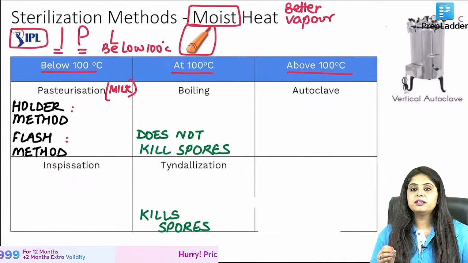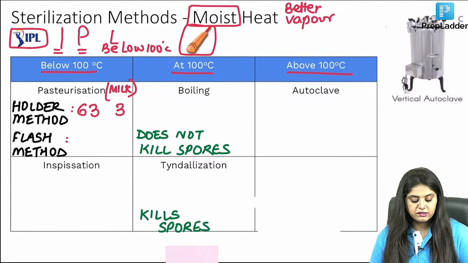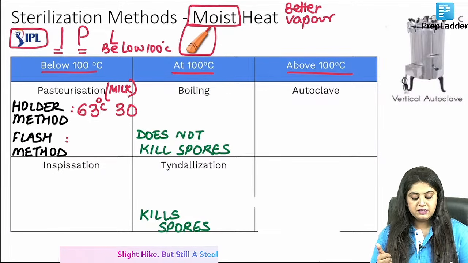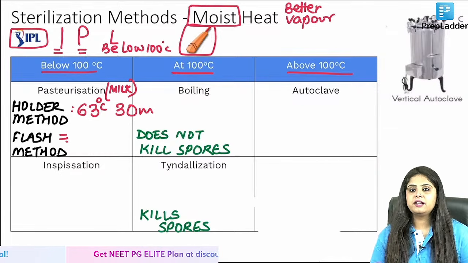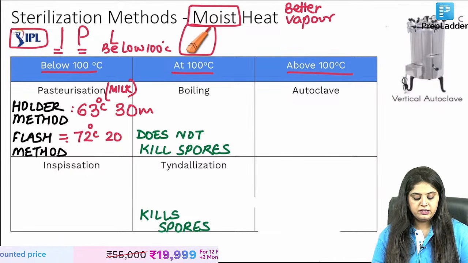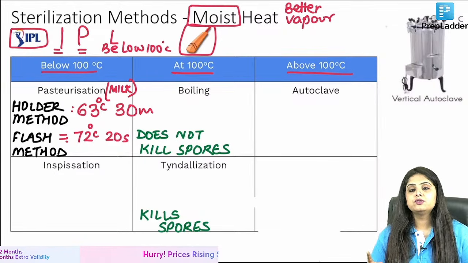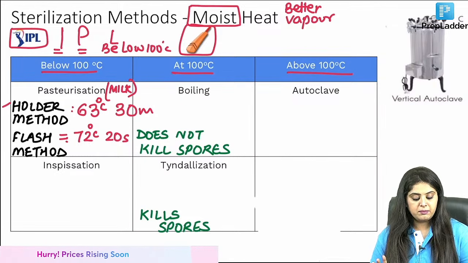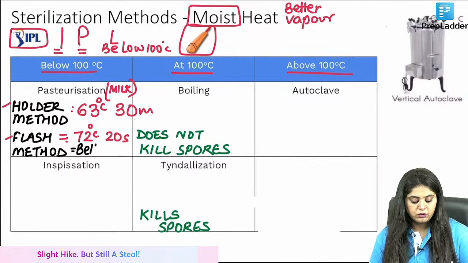Holder method. Holder method, ma'am, means to hold and keep. 6330, everyone said. Very good. 6330 means 63 degrees, hold for 30 minutes. Flash is like flash, seconds. 7220 means higher temperature, but quickly, 20 seconds. 6330 and 7220, minutes and seconds, you will apply based on Holder or flash. Which is said to be better? Ma'am, flash is said to be better.